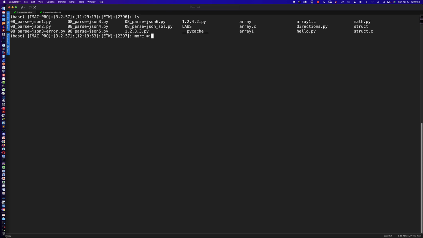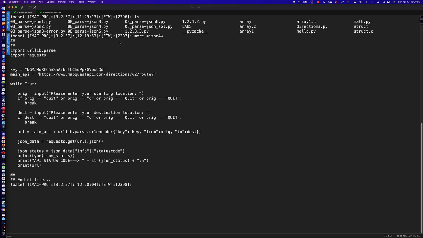When we're running scripts, and I believe I've got a number in here, let's take a look at JSON 4. And now that you guys have advanced so far in the course, all of what you see here probably makes a whole bunch of sense. We're importing urllib.parse because you guys know we're going to be using the MapQuest API here, and we're going to need to encode some key value pairs, right? This Python dictionary here, which would be a JSON object. And at the end here, you can see we print out the URL, we print some data out.